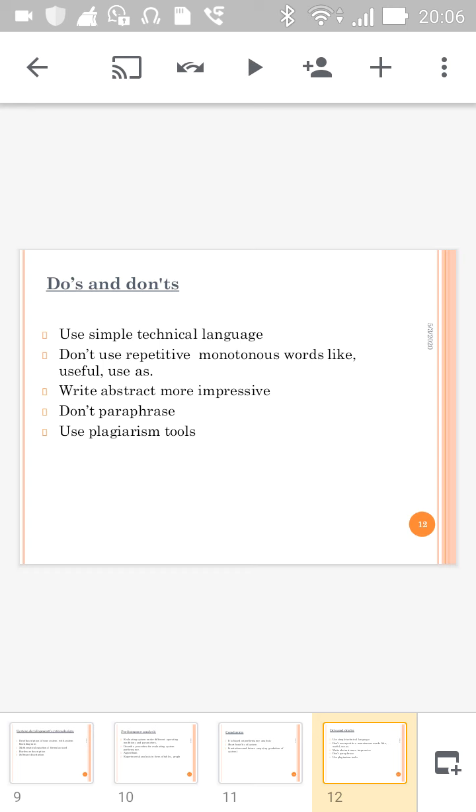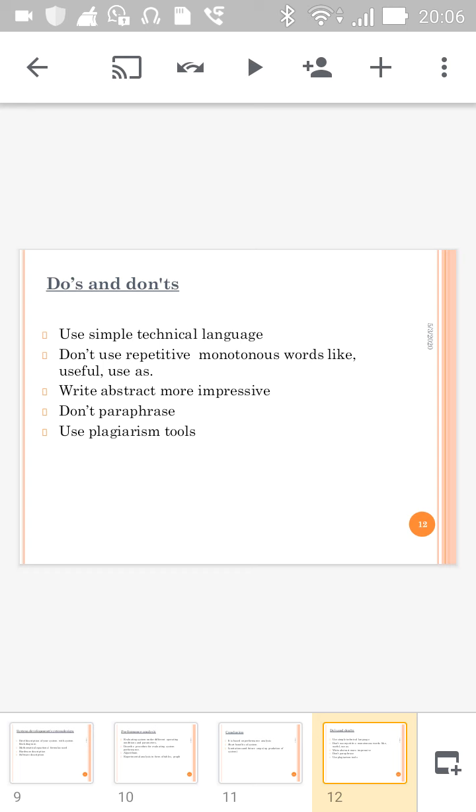Don't use paraphrasing, means alteration of words. Clearly write down all the ingredients, means the abstract in your own language. Go to a plagiarism tool, check the English grammatical mistakes and punctuation mistakes, and then go ahead. So you have to use plagiarism tools.